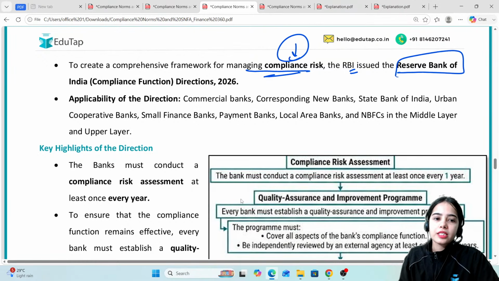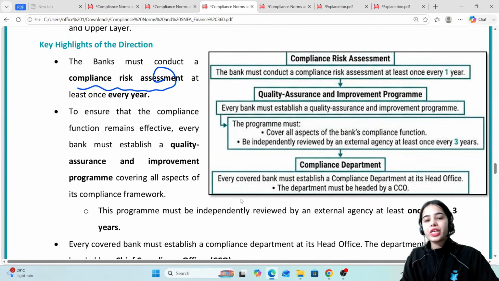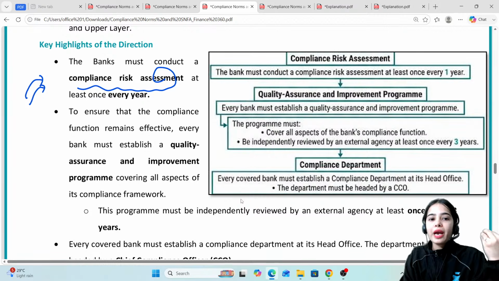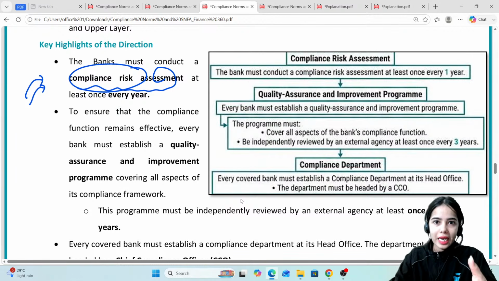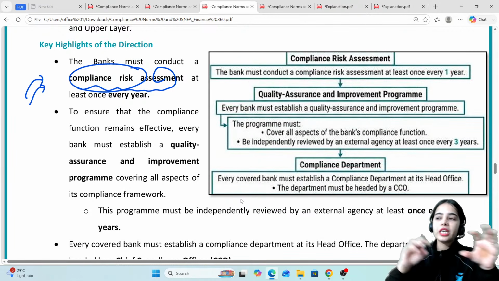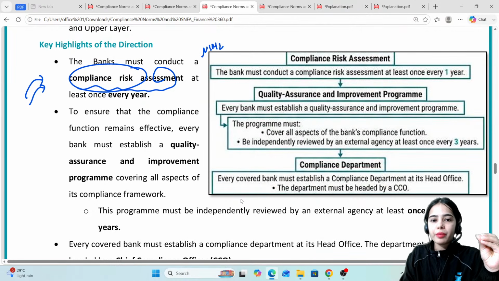To create a comprehensive framework for managing and reducing the compliance risk, the RBI issued the Reserve Bank of India compliance function directions for the regulated entities, for the banks, NBFCs and such. Now the banks must conduct a compliance risk assessment at least once every year. So on a yearly basis, the bank checks whether it is following the rules and regulations, whether it is doing the compliance function, and where the problem is coming from, which particular area is in the risk category: the home loan segment, or the MSME loan segment, micro, small and medium enterprise lending, where the bank is not following some rule or regulation.